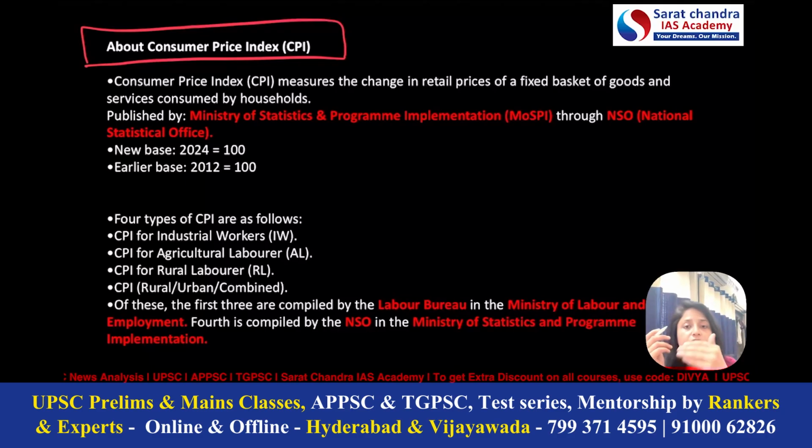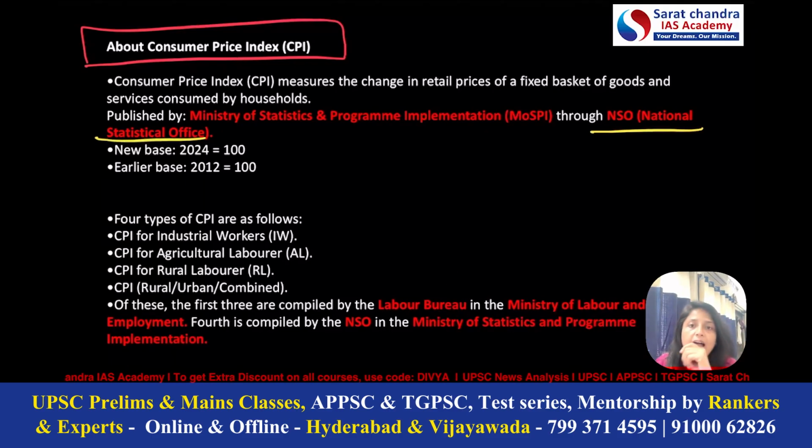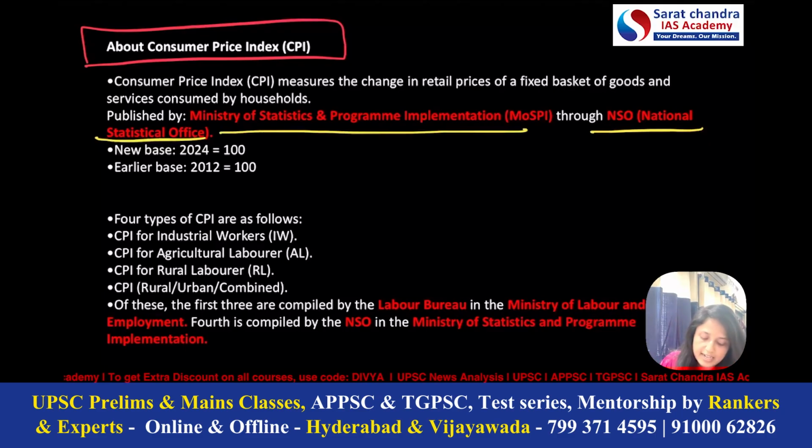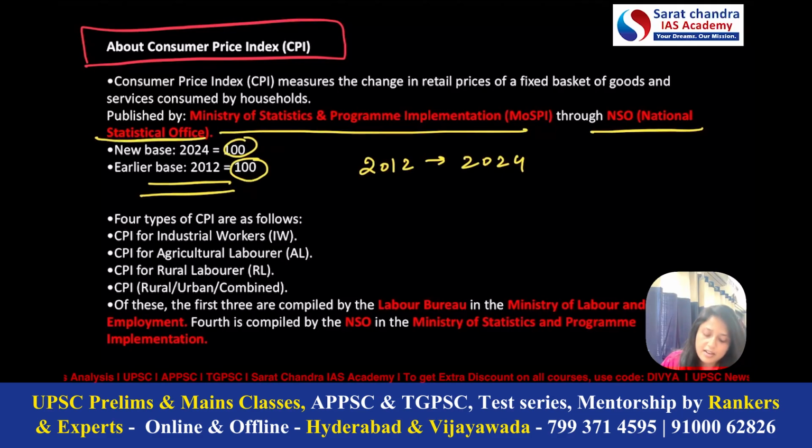Second important thing is which body publishes it, and that body comes under which ministry. It is published by NSO, that is National Statistical Office, and it comes under which ministry? Under MOSPI, that is Ministry of Statistics and Program Implementation. Third important thing which happened this year is the base year of CPI has been changed from 2012 to 2024. And what is the meaning of this 100 here? See, whenever we are assigning the value 100 to any year, that means it is the base year. For example, now we are assigning value 100 to year 2024.